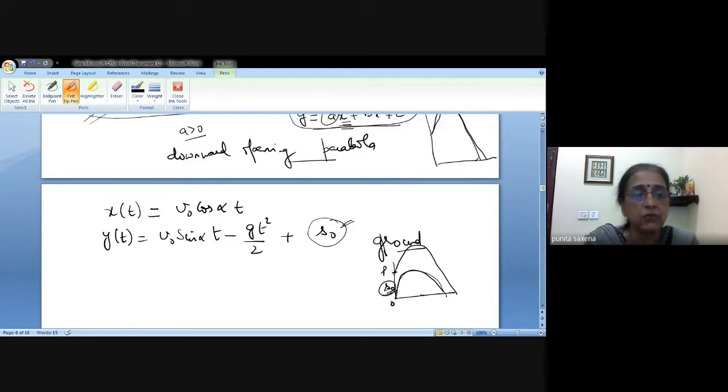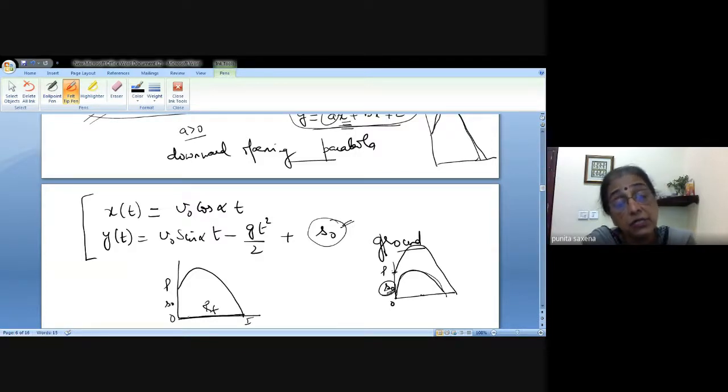Okay. Now, we'll come to that also later on. But then, as I said, most of the times we'll be using this equation, right? Now go back to that diagram which I just plotted. This is how the motion was taking place. This is O, this is P, this is s naught, and this was I, right? So as I said, this was what? The range of the flight. How much distance has that projectile covered on the ground? I mean, it was fired from O, it has reached back the ground at I. So how much distance has it covered? That is your range of flight.